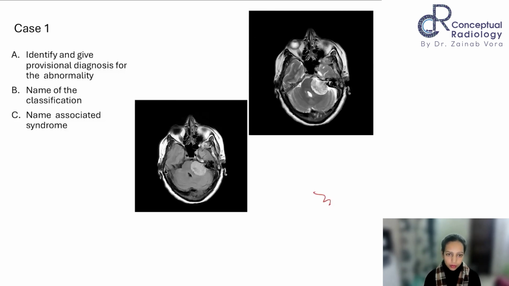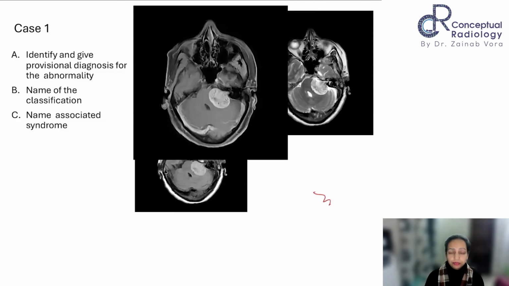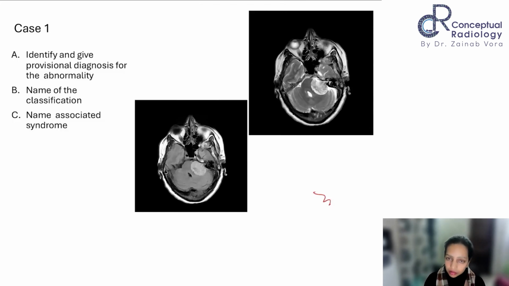Very good. Koos grading. Perfect. And the associated syndrome, NF2. Very good. So, see, now this is a spotter and can be a short case. So, if the spotter part is done, you have answered the questions and you will just move to the next question.